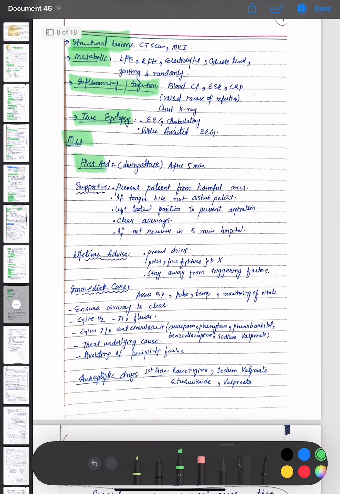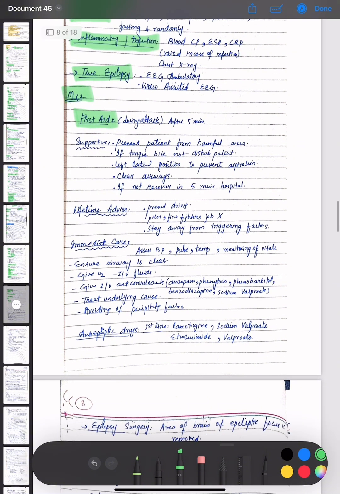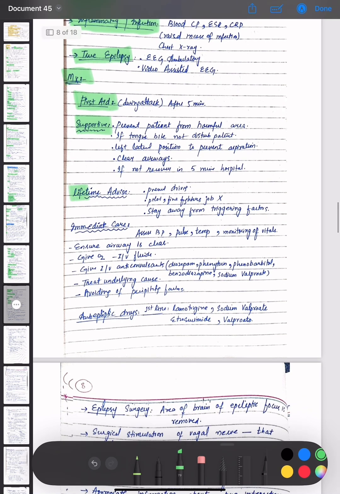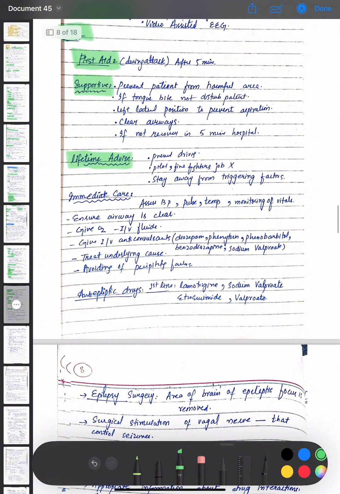Okay, the management options. First is providing first aid during the attack, and if it lasts more than 5 minutes, supportive measures are done: prevent the patient from harmful areas. If there is a tongue bite, do not disturb the patient. Place in left lateral position to prevent aspiration, clear airways, and if not recovered in 5 minutes, then go to hospital. Lifetime advice is to avoid driving; pilot and firefighter jobs are not allowed; and stay away from triggering factors.